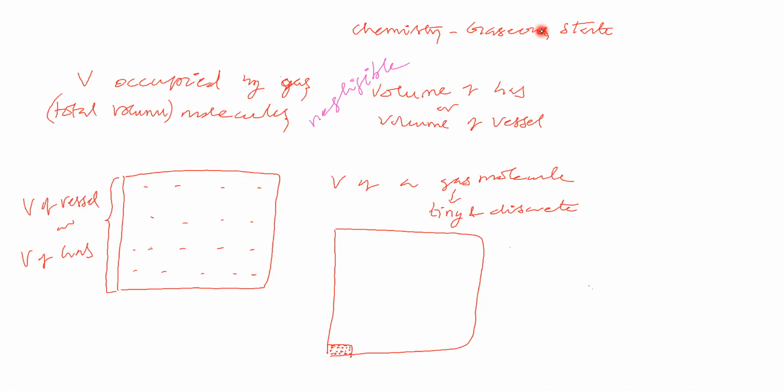So these are the postulates proposed by kinetic molecular theory in order to explain gas laws. Gas laws in the sense Boyle's law, Charles' law, Avogadro's law, Graham's law, Dalton's law of partial pressures, like this. So if the gas is obeying gas laws, or if the gas is obeying kinetic molecular theory, then we can say that gas is an ideal gas. Now, what is the example for ideal gas? Ideal gas example is none of the gases are ideal gases.